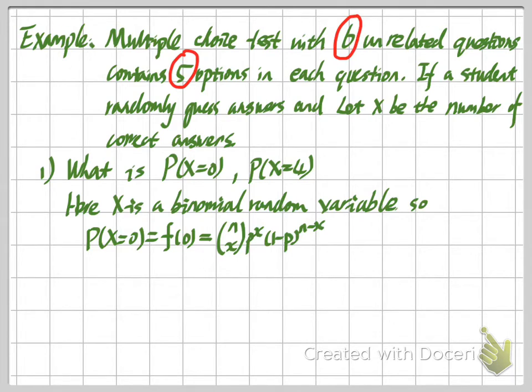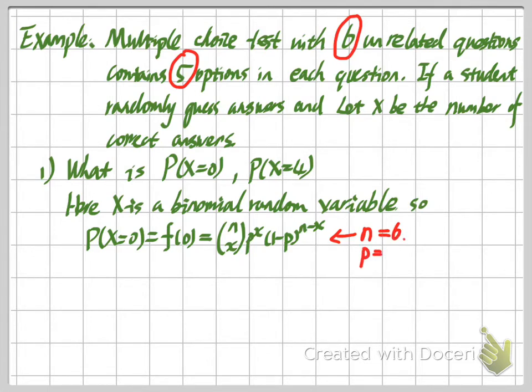So here, each of these is one of our Bernoulli trials. For our n, because we have a total of 6 questions, n is equal to 6. And then what is our p?